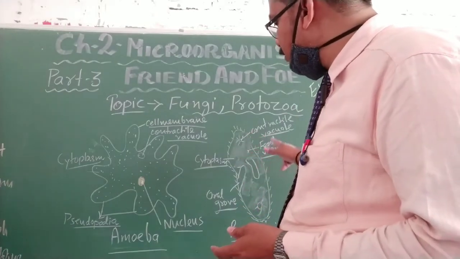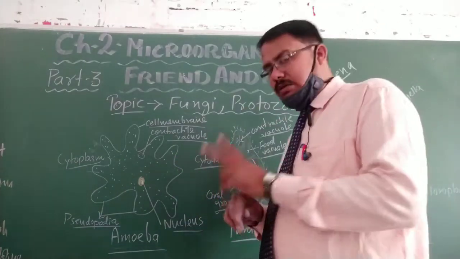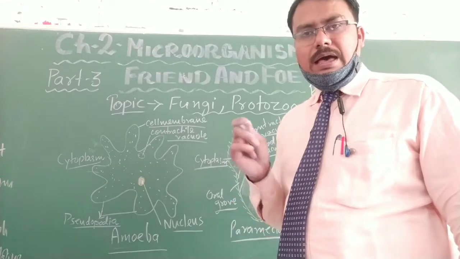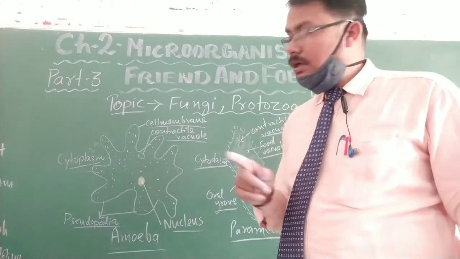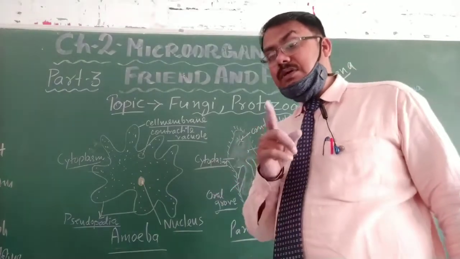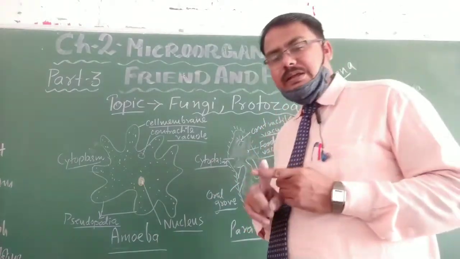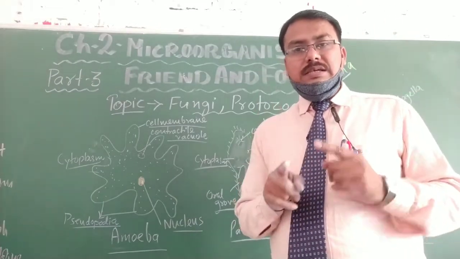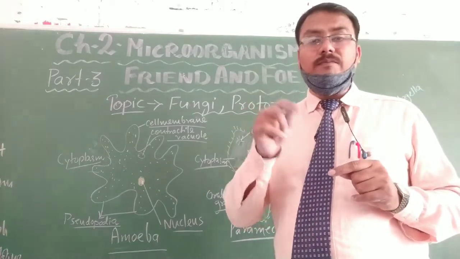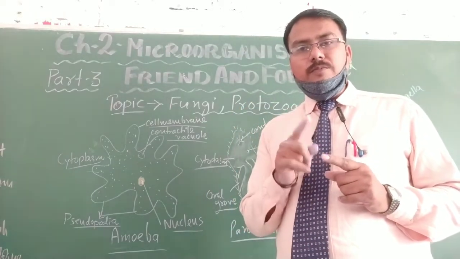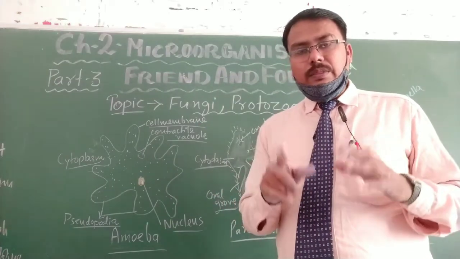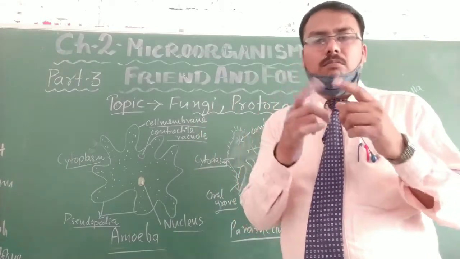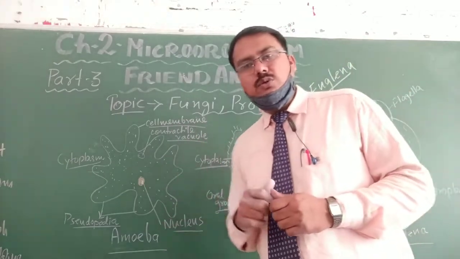Now, the diseases caused by protozoa. I will give examples of two diseases. One is dysentery, that means loose motion, and the other is malaria. Malaria is a disease caused by protozoa. How? In the insect there is a type of protozoa present, the Plasmodium protozoa. When Plasmodium gets into our blood, it spreads in our whole body and causes a disease called malaria.